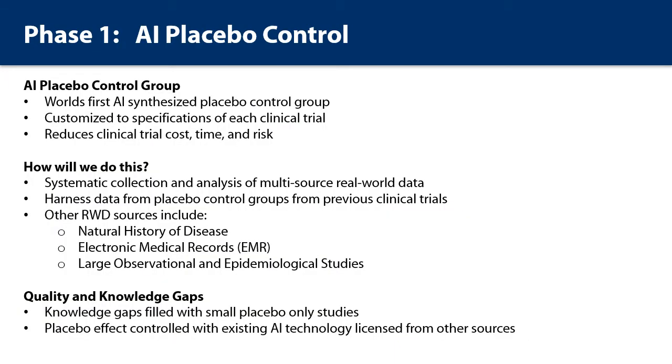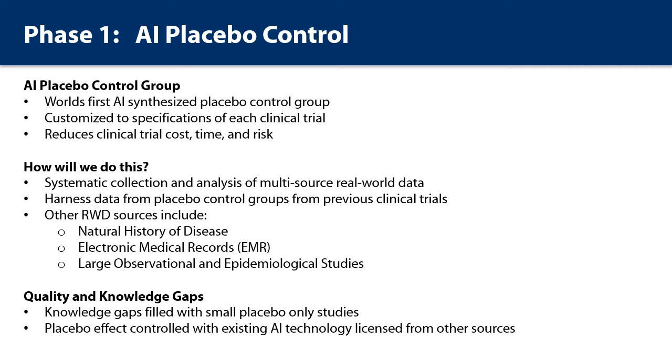The first product we intend to launch is an AI synthesized placebo control group. Drug developers will be able to create their own active treatment groups and compare that data to our control group. This will cut the cost of placebo-controlled trials in half and increase the speed of clinical trials, since the sponsor only has to recruit half of the subjects. So how will we do this?